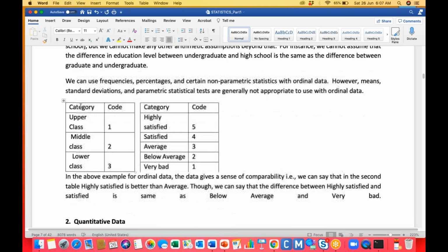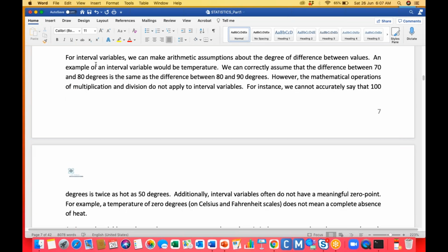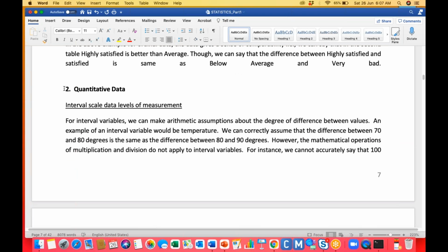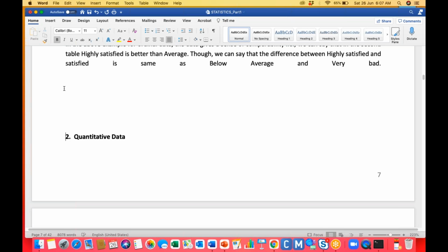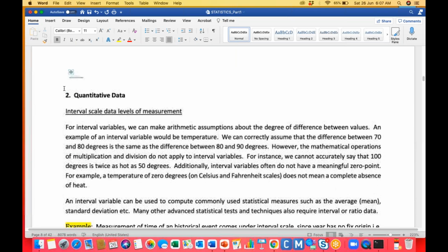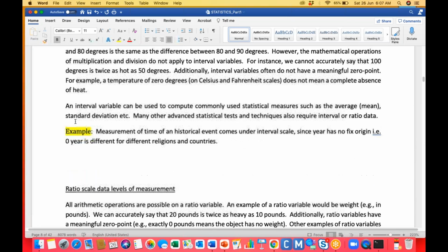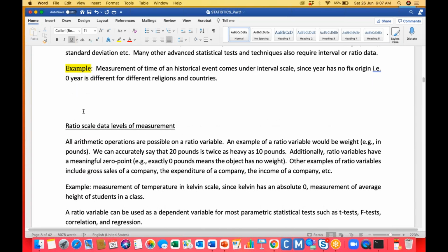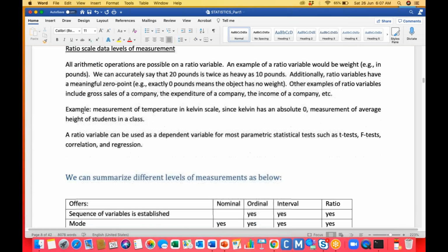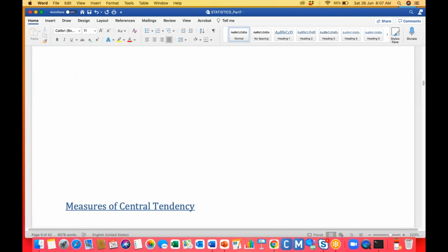Which are the different types of means? Trimmed mean, or else geometric mean, harmonic mean. So which things will help you to know that?